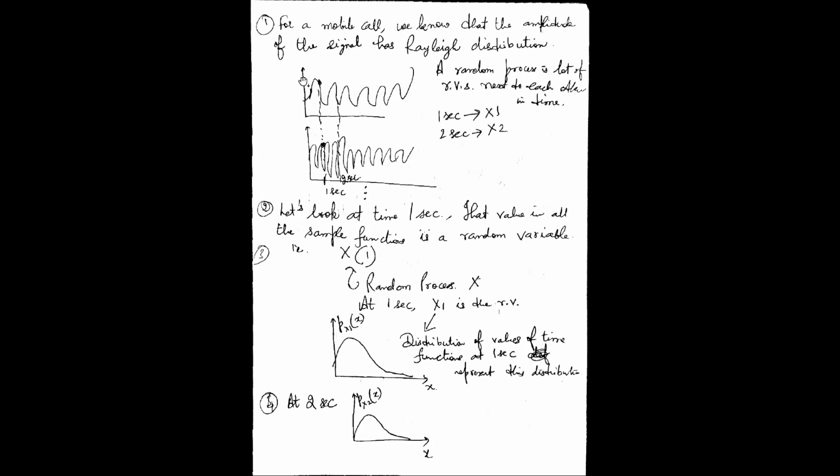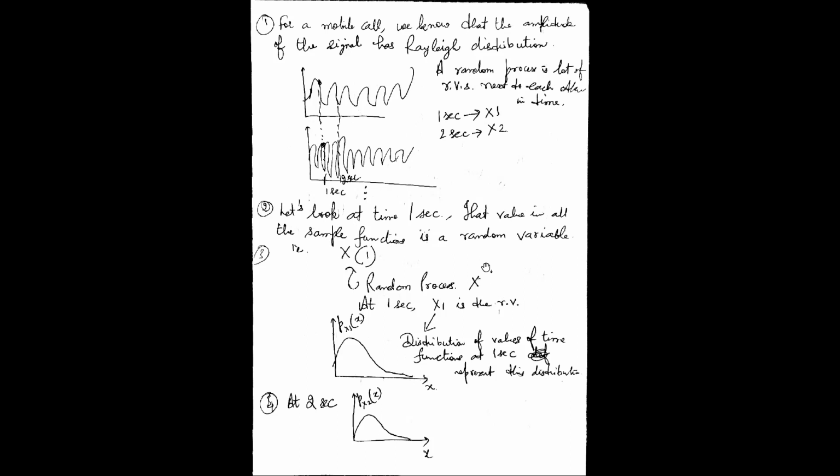So when you look at 1 second, you will get multiple values of the signal amplitude. That value across all the sample functions is a random variable, that is x1.